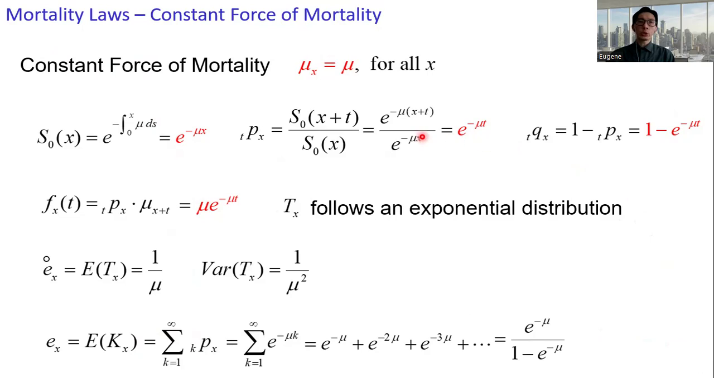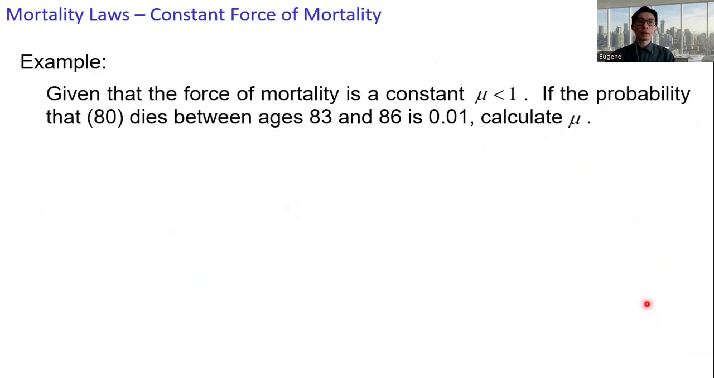These are the formulas you need for the mortality law where the force of mortality is a constant. Let's take a look at two examples. The first one, given that the force of mortality is a constant where mu is less than 1, if the probability that an individual at age 80 dies between ages 83 and 86 is 0.01, calculate the force of mortality mu.